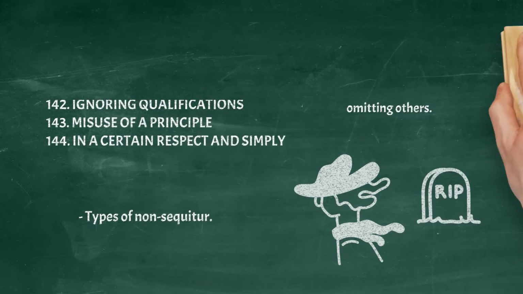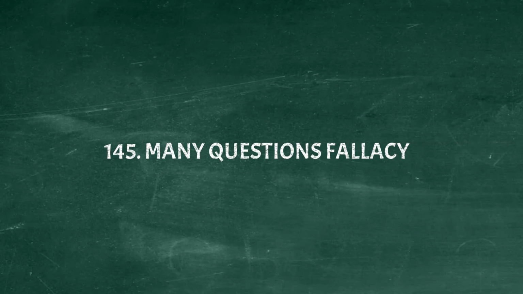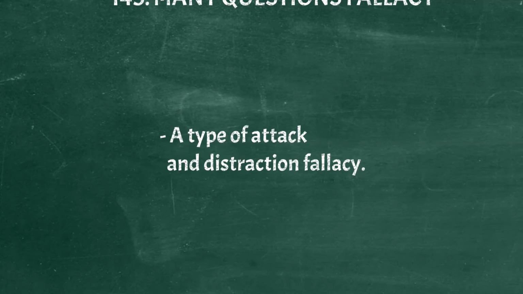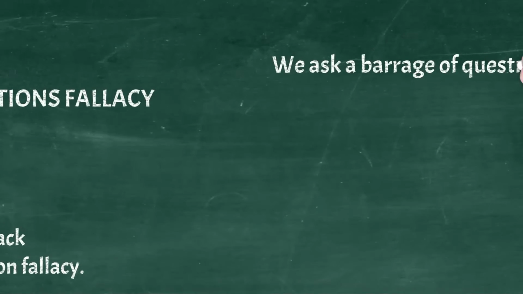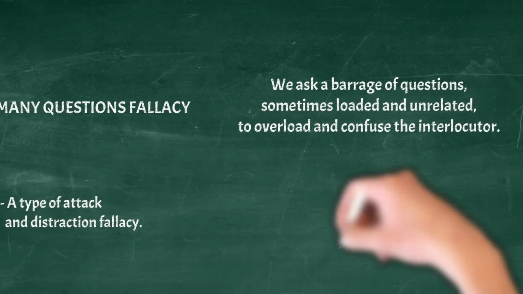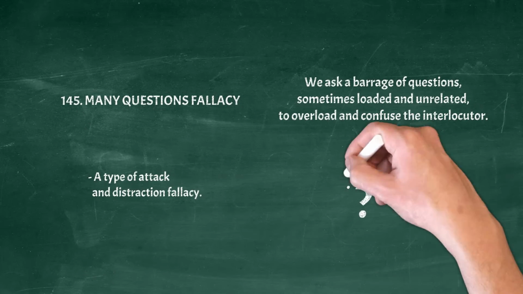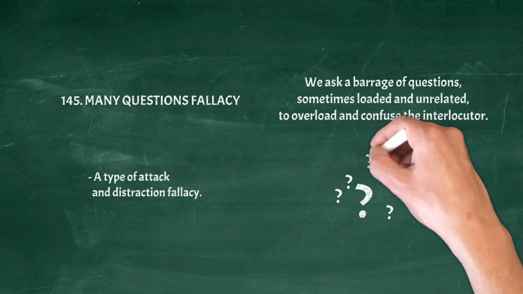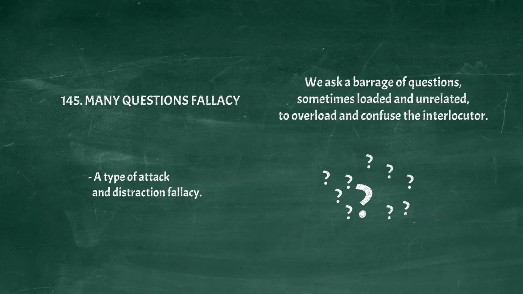Mary Oliver. Many questions fallacy. A type of attack and distraction fallacy. We use the rhetorical trick of asking a barrage of questions, sometimes loaded and unrelated between them, with the intention of overloading and confusing the interlocutor. Example: what exactly do you plan on doing and how and where, and who will you involve and when and what is the extent of each outcome?